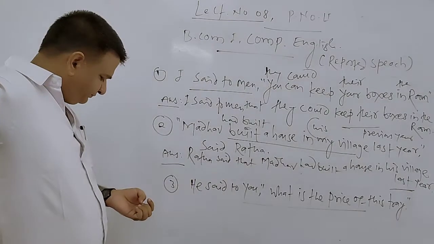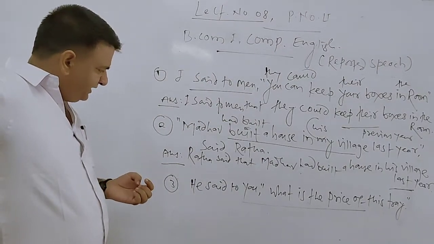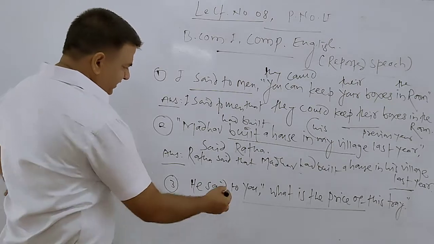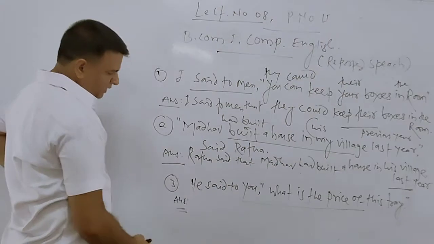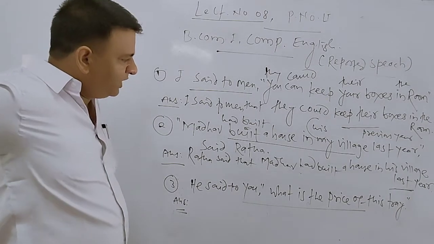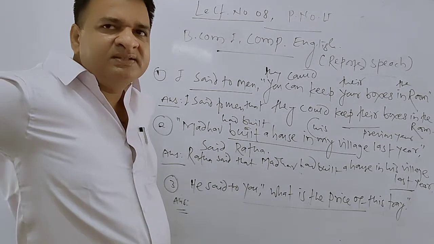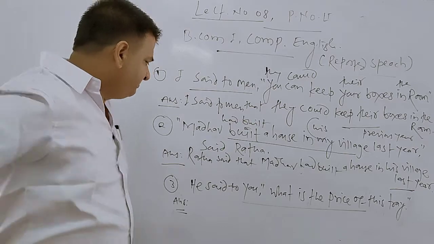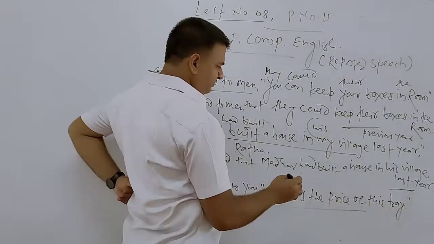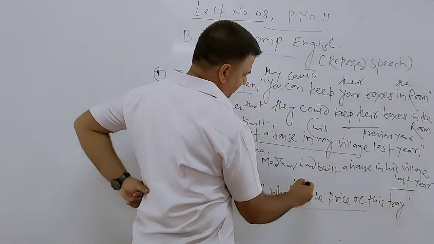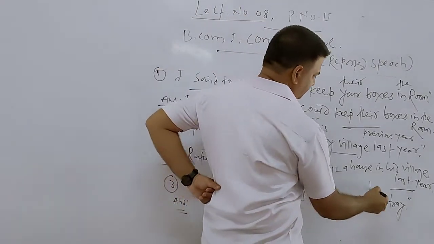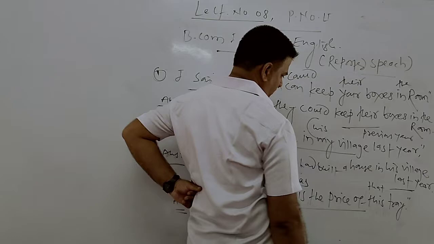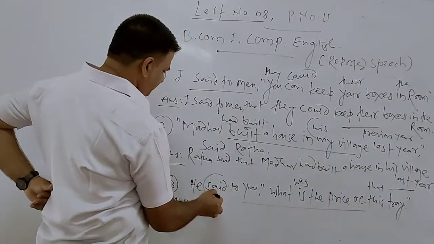Then the third sentence: he said to you, what is the price of this tray? This is an interrogative sentence. Means we have to change what is the price of this tray. In the past, present tense becomes past: what is the price of this changes to what was the price of that, according to the reported speech.